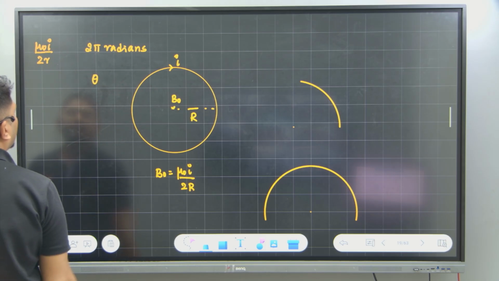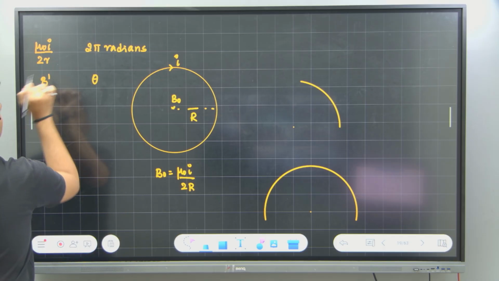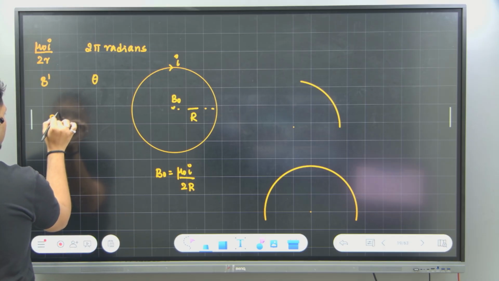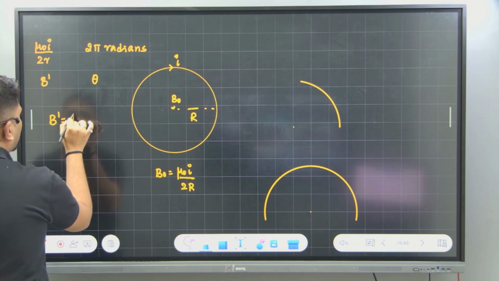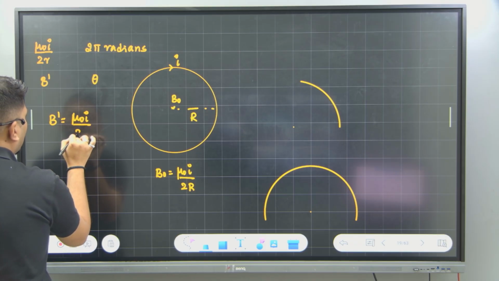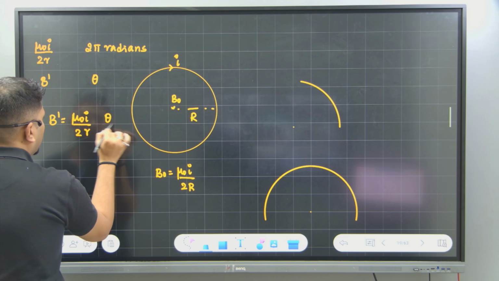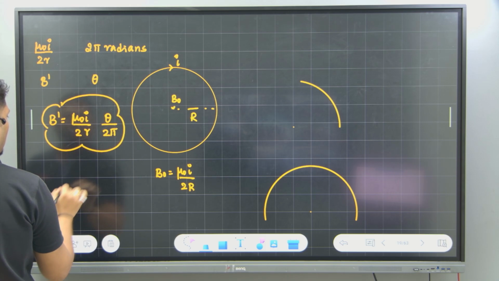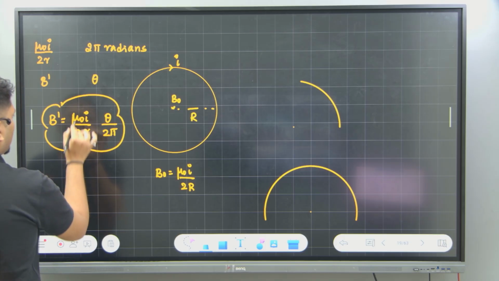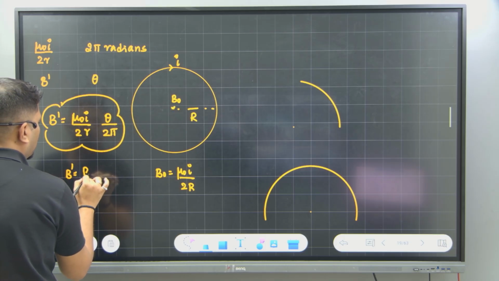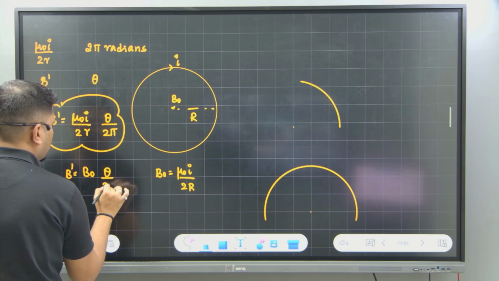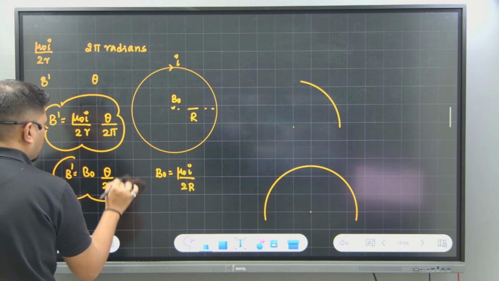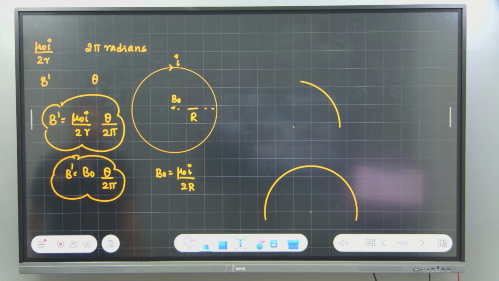For any other angle, say theta radians, what will be the magnetic field? The magnetic field will be mu naught I divided by 2 times r, into theta divided by 2 pi. This formula you should remember. Or otherwise, B dash is equal to B naught into theta divided by 2 pi, where B naught is mu naught I divided by 2r. This formula is also okay. Whichever you feel is a shortcut formula, you can note down. Clear? Got it? Perfect.